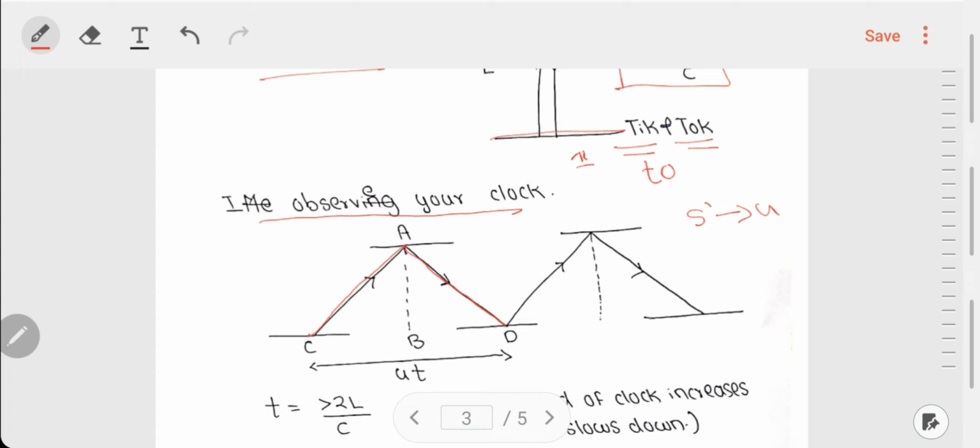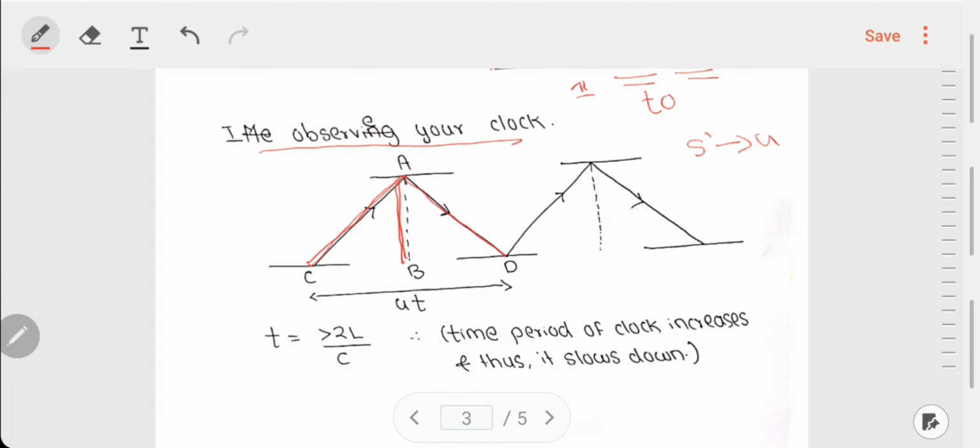Okay. So now obviously we can see over here that this path AC is greater than AB because AC is the hypotenuse of the triangle, and therefore the path travelled by the light beam is greater than the path travelled in my clock. So obviously this CAD is greater than 2AB, and therefore the time period that I see of your clock is something greater than 2L divided by C. Therefore time period of clock increases and thus it slows down.